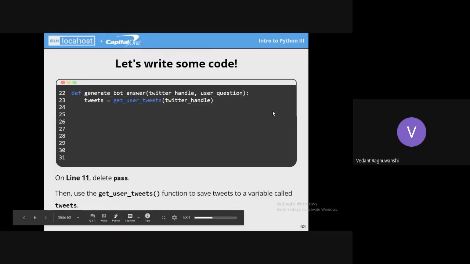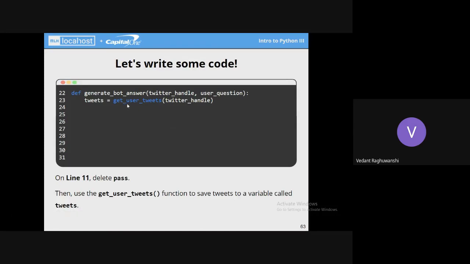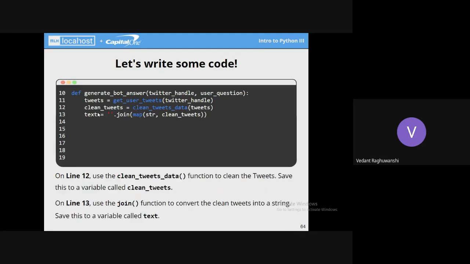So first we will be using get user tweets. People who have followed from the last workshop know that we created last time a function known as get user tweets to scrape the tweets out of Twitter through our Twitter API. So we'll be using that get user tweets function to return a list of tweets in this tweets variable. Then we'll be using another function which we created last time. It was known as clean_tweets_data. And then we will be pre-processing these tweets to remove unnecessary strings and characters. And we'll be storing that cleaned part of the string in this clean tweets.